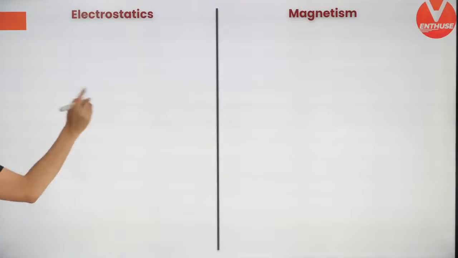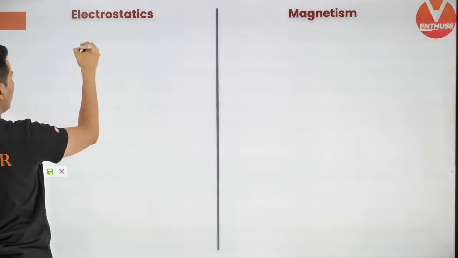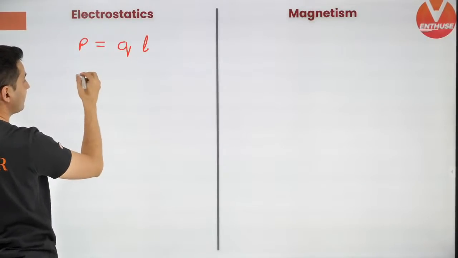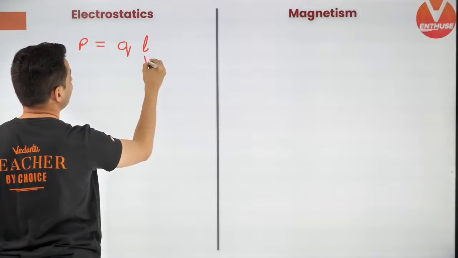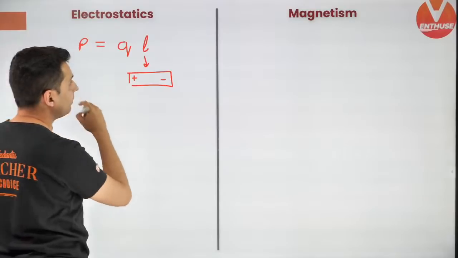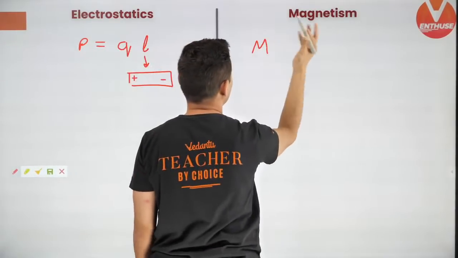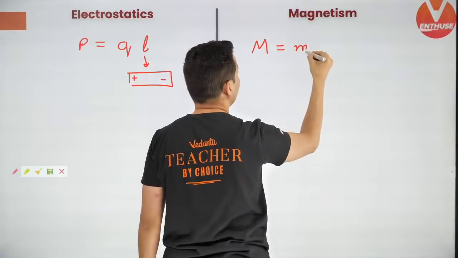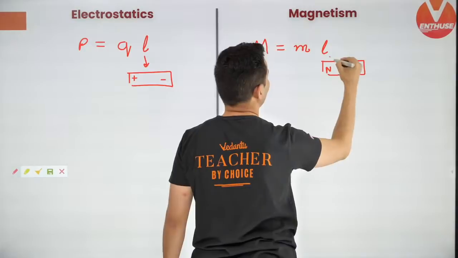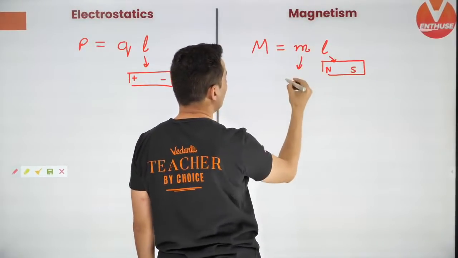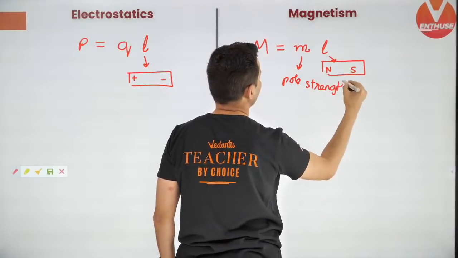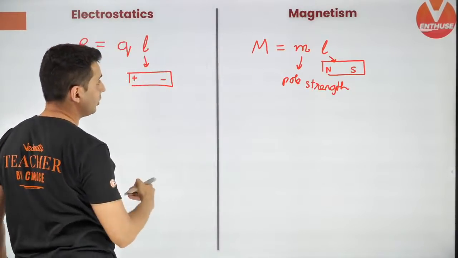Now before going to these geometries, first let's talk about dipole moment. Dipole moment is charge into length in electrostatics. Okay, this L is the length between the positive and the negative charge. Okay, this is the dipole moment. In magnetism, the symbol is capital M and it will be magnetic pole strength into the length. So this L is the distance between the north pole and the south pole. This small m stands for the pole strength. Remember, this is the pole strength of it. This is magnetic dipole moment.